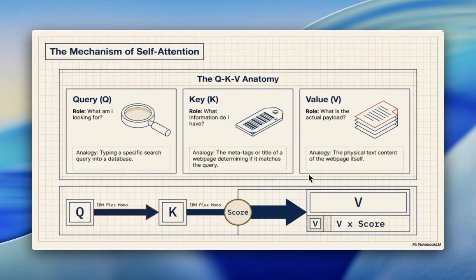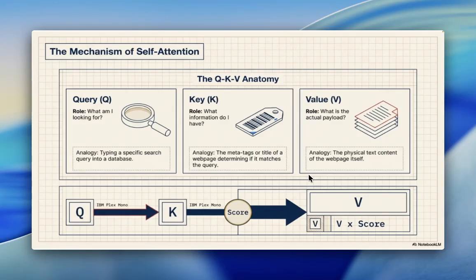The mechanism of self-attention. Query: what I'm looking for, like typing a specific search query into a database. Key: what information do I have, the metatext or title of a web page determining if it matches the query. Value: what is the actual payload, the factual text contents of the web page itself.